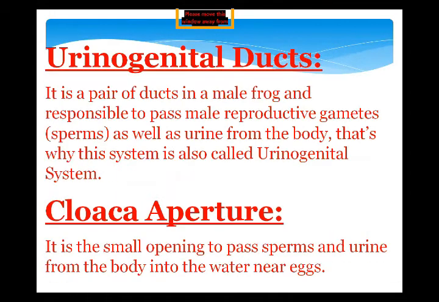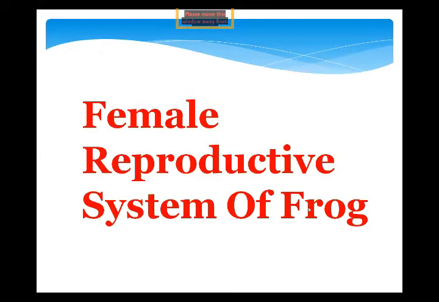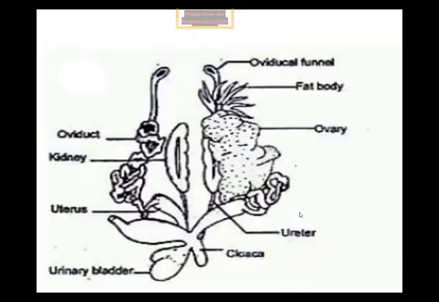Now this is the information about this. Now, the female reproductive system. Again observe the diagram, and again see my labels. Ovary. You are seeing one ovary? In a female frog, two ovaries are present.